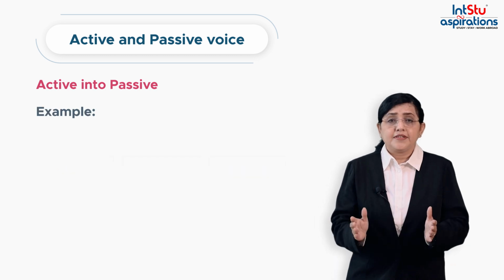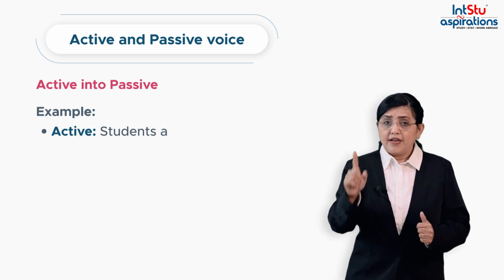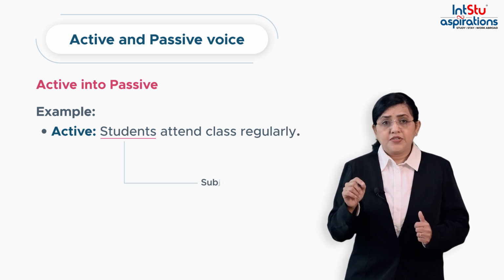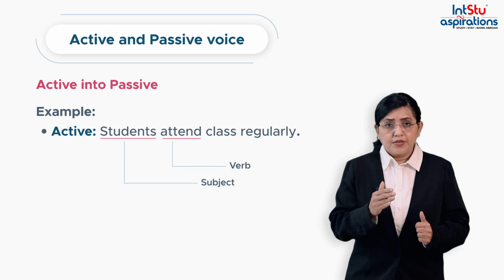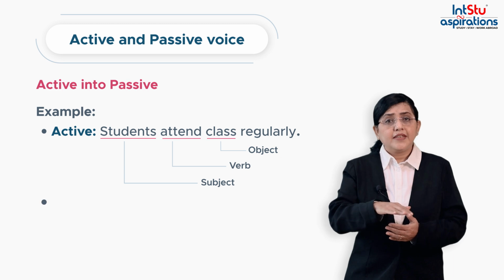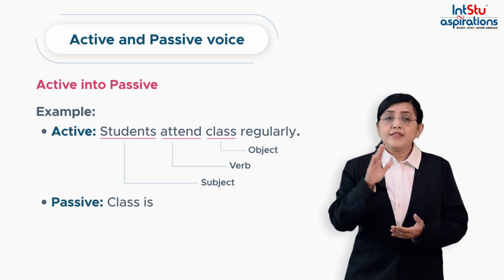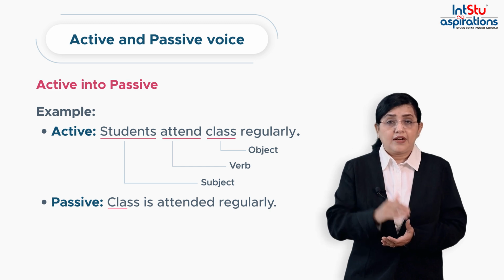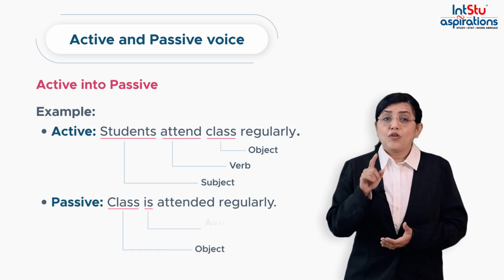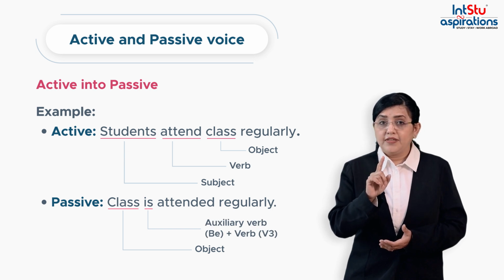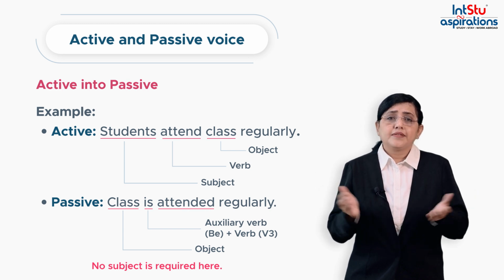Let us look at the sentence. The sentence is students attend class regularly. So here students is our subject, attend is the verb, and class is our object. The same sentence, let us see in the passive voice. Class is attended regularly. So now the object is our class, is is the auxiliary verb be, and verb 3 is used along with it, and that is attended. No subject is required here.